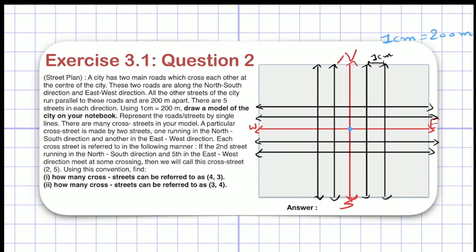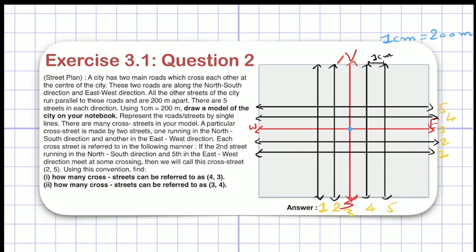Now each cross street is referred to in the following manner. So before writing this, let me name all the streets. So this will be my first, second, third, fourth, and fifth street in north-south direction. And here let me write 1, 2, 3, 4, and 5, the 5 streets in east-west direction.